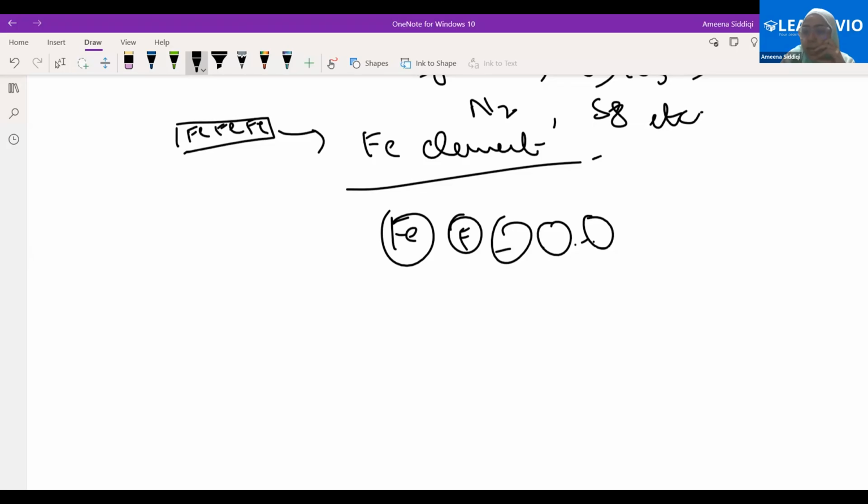Any other example in case of elements? What does it mean if I'm referring to the element of calcium or the element of magnesium? Let's take the example of the element of calcium.